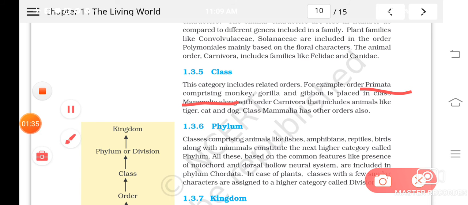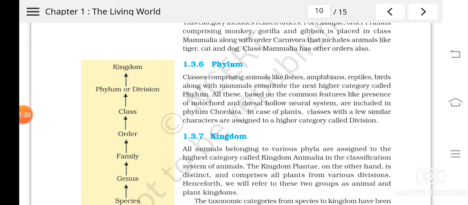Phylum. Phylum means what? Phylum contains many classes which share some common character. For example, classes comprising animals like fishes, amphibians, reptiles, birds, etc., along with mammals. They are arranged in a phylum. So classes having fishes, amphibians, reptiles, birds, along with another class called mammals, are coming under a phylum. Understood?